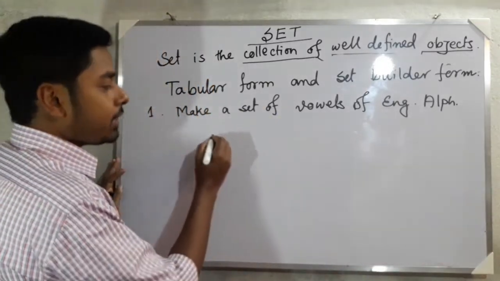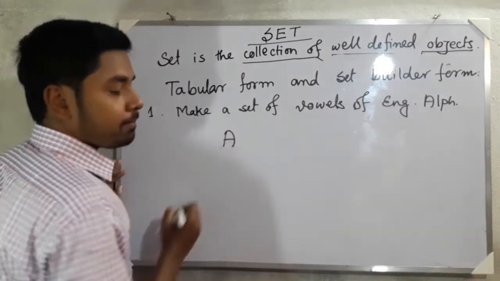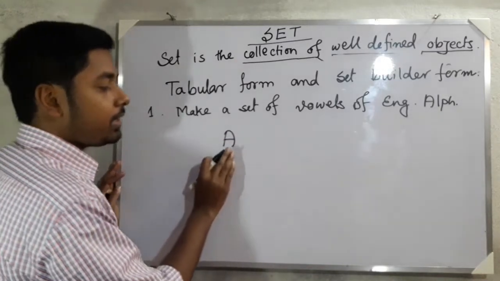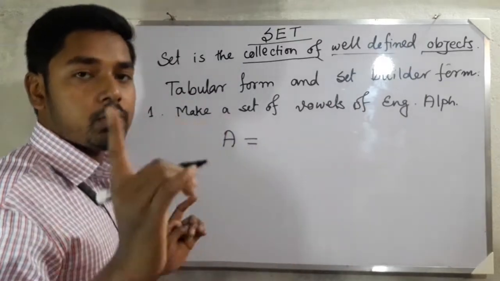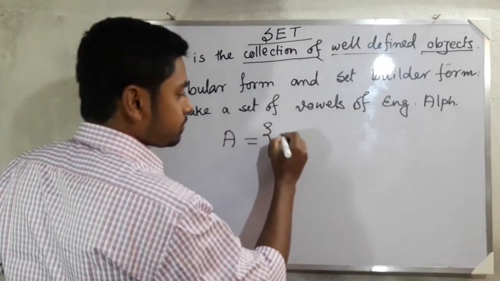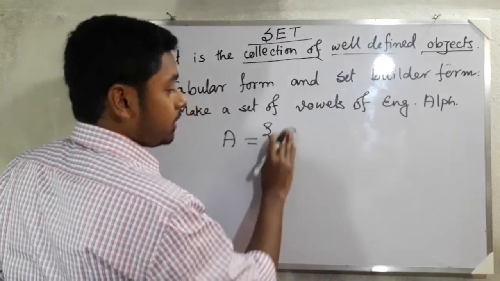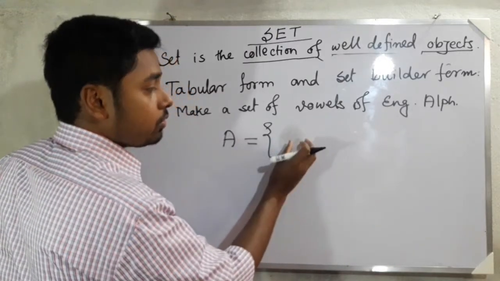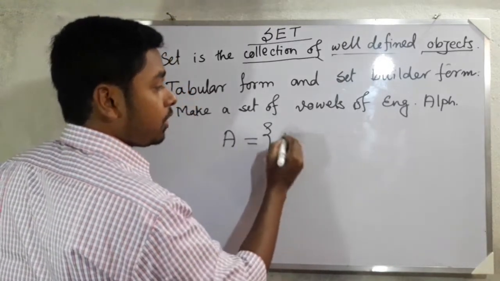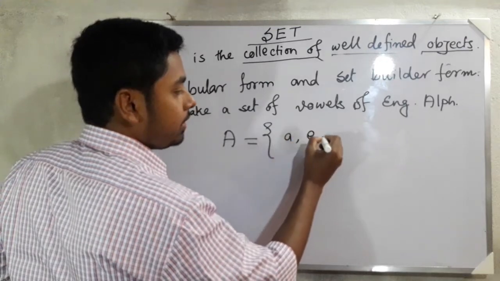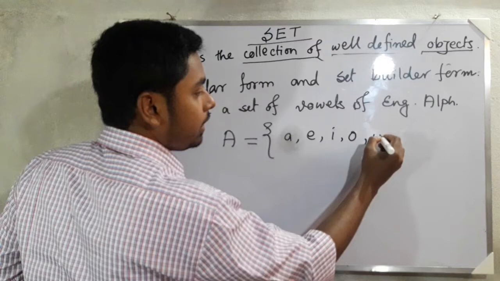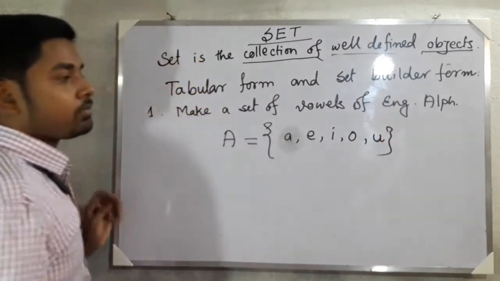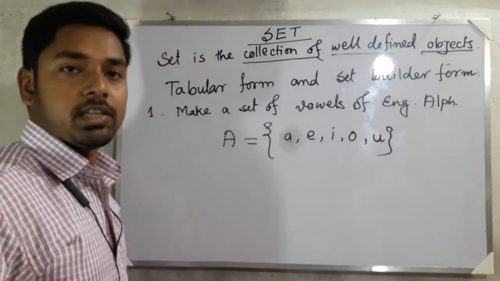Suppose we define the set by A. And what are the vowels? A, E, I, O, U. These are the elements, so we should take them here in small letters: a, e, i, o and u. Okay, we have written them within a set.